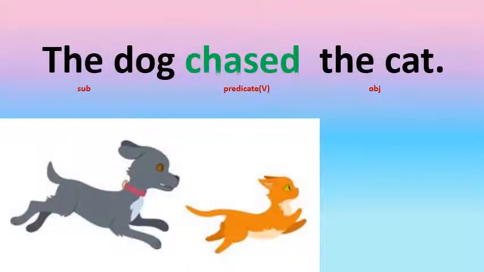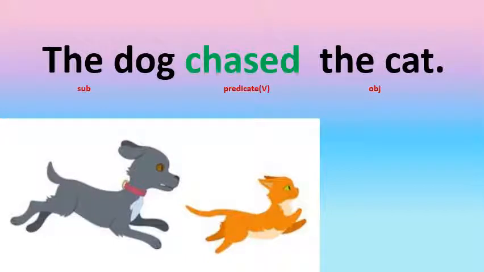Children, look at the sentence here. The dog chased the cat. Children, who chased the cat? Yes, it's the dog. So the dog is the subject here. Children, what is the verb here? The word chased is a verb here. So it is the predicate.